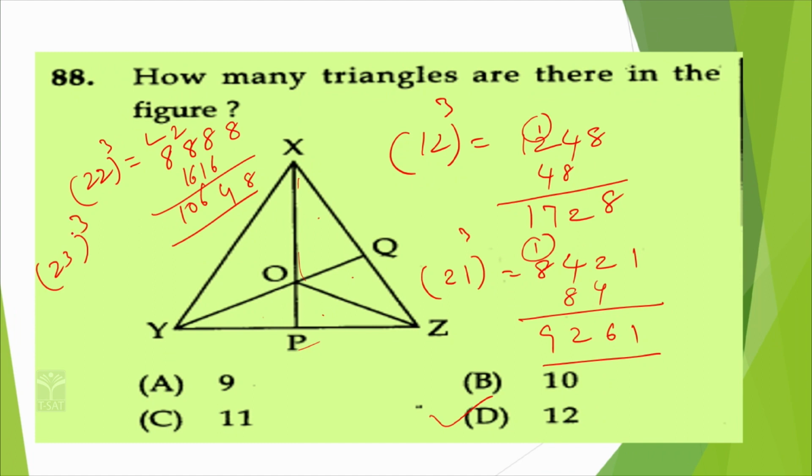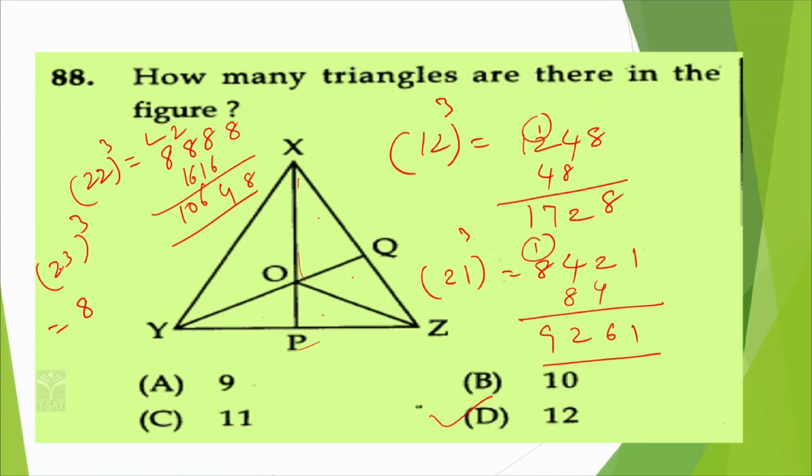For example, if both digits are different, take 23 cube. How are we going to find it? First, 2 cube is 8. Next, 2 square into 3 is 12. Next, 2 into 3 square is 18. Then 3 cube is 27. Double the middle numbers: 24 and 36. When you complete the addition, with 27 the 7 stays and 2 carries, then 56, 6. Then 12 plus 24 is 36 and 41 carries, and 12, 12, 1, 6, 7. Like this you can find the cube of any number.